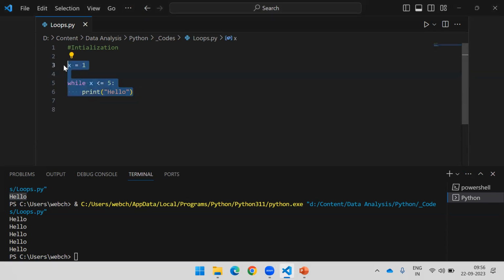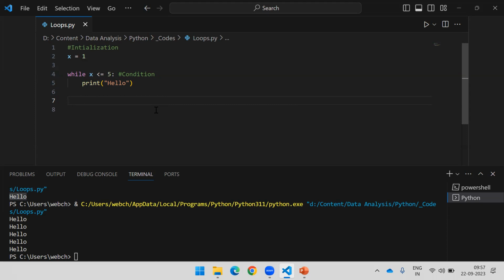Now two things we have completed. We have given the condition in the while statement. On the next line, we started with the initialization, then the condition, and we have completed our block of code, meaning whatever Python code you have to write for this loop. Obviously, even your increment and decrement should be in the loop block only. So here I'm going to say,